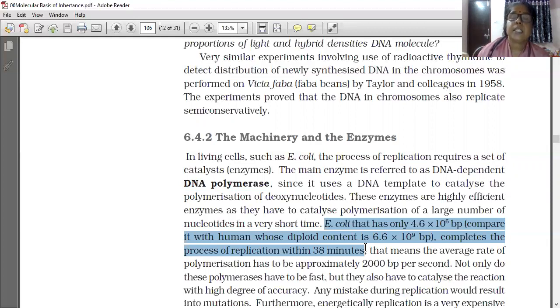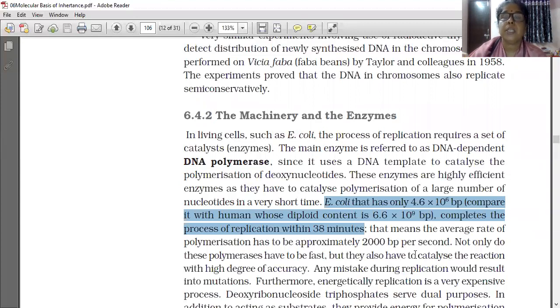That means the average rate of polymerization has to be approximately 2000 base pairs per second.